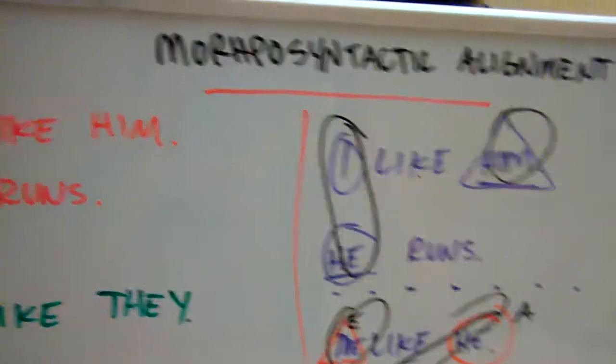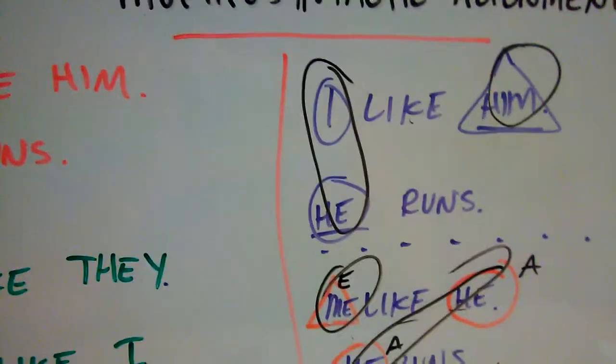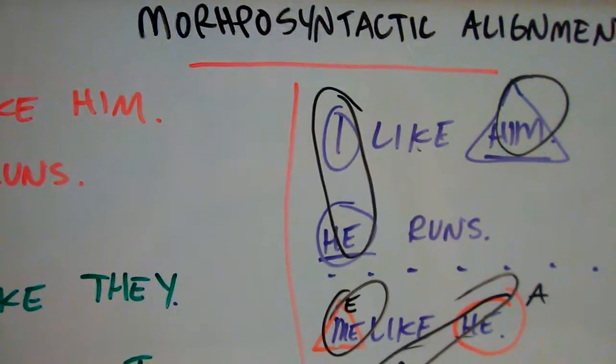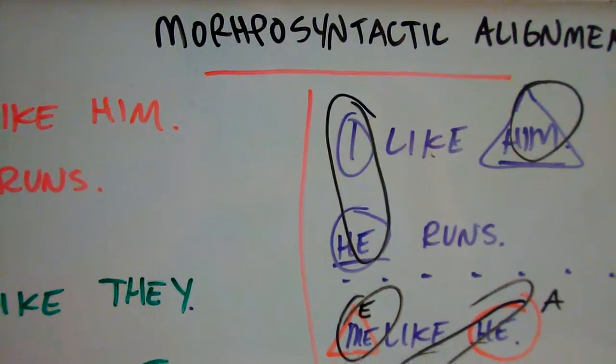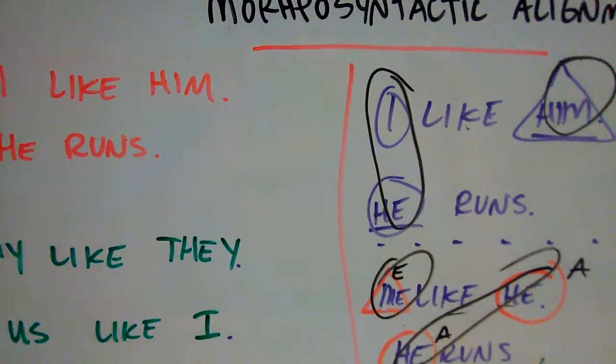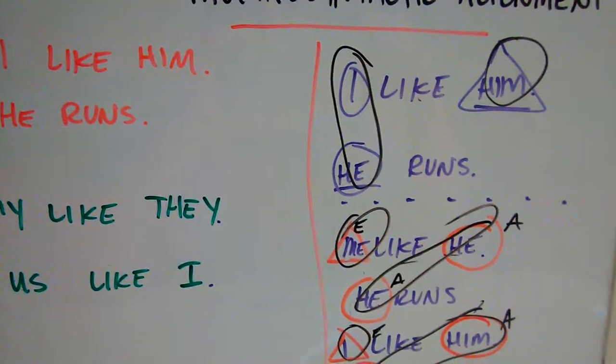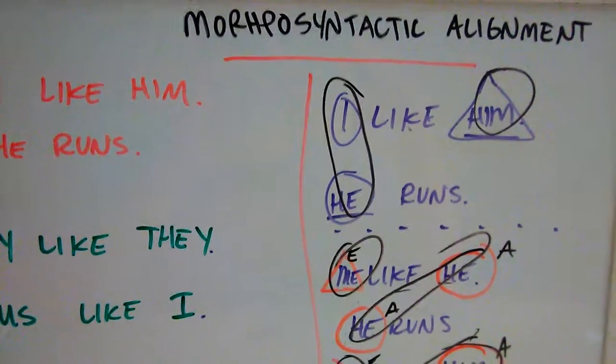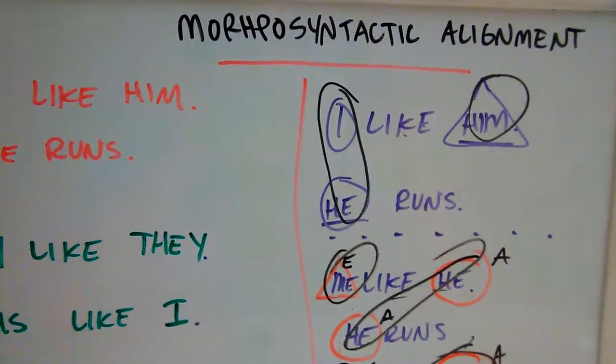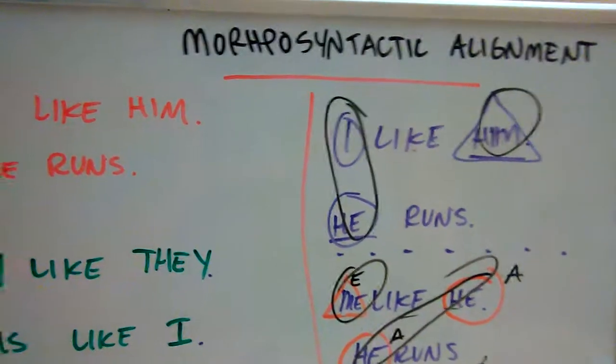On the next video, you'll build on what you learned and you'll start to see all of this come together. All right, but this one I just wanted to recap and show you how the alignment works and why we have to use our own pronouns depending on what case it is, absolutive, ergative, or objective, right?